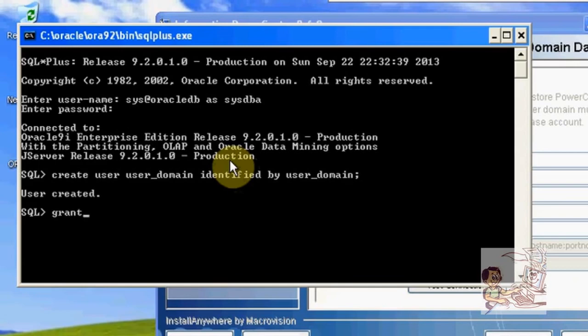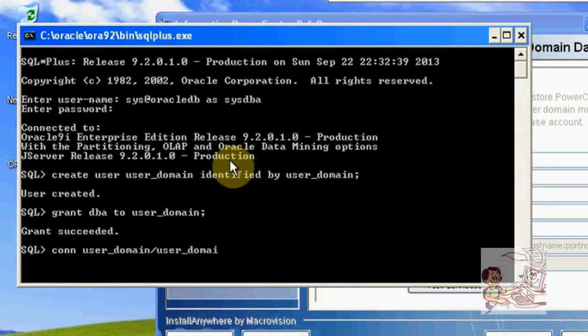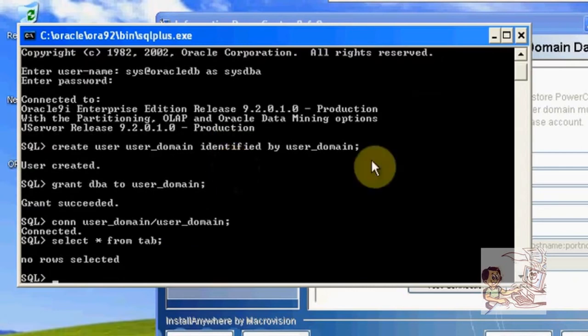Grant DBA to user_domain. So we are giving privileges to the user. Connect to user_domain, user_domain. Select star from tab. So no tables here. Use that user here.